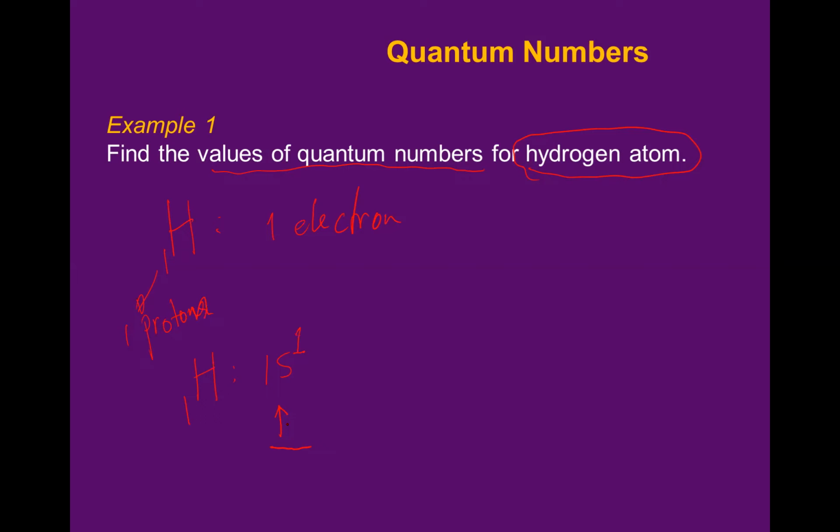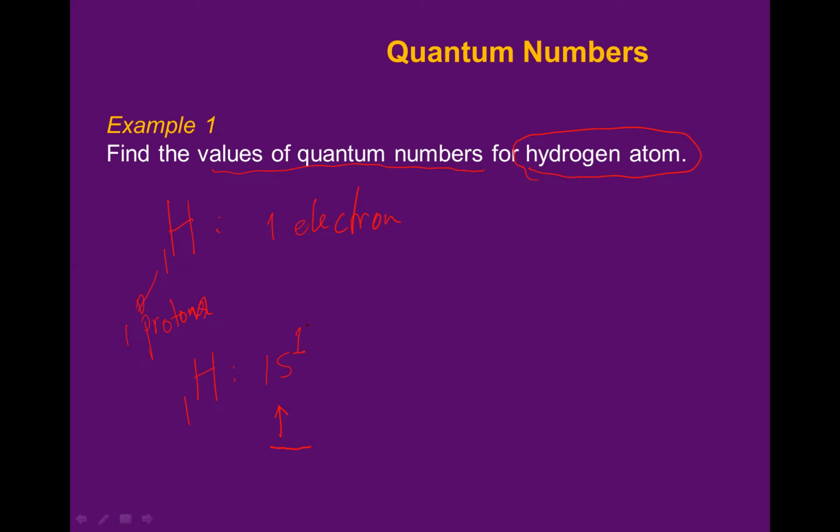But generally, we have a consensus. If it is unpaired, generally we choose the positive one, the up one. So s is equal to plus half. But if there is a choice, plus half or minus half, then plus half is the better choice.